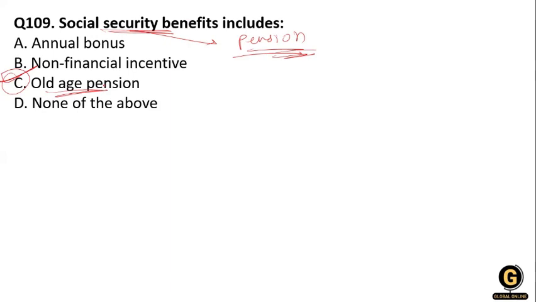The Indian social security scheme covers types like pension, then health insurance and medical benefit, then disability benefit and maternity benefit, and gratuity.